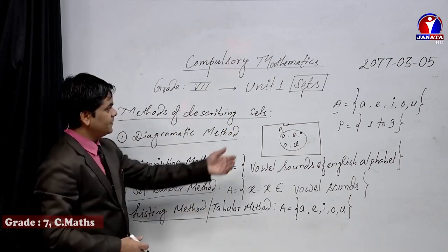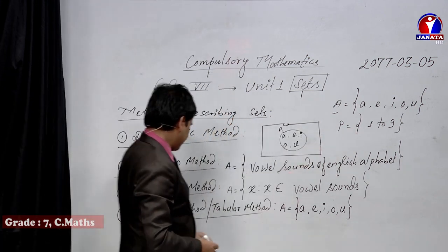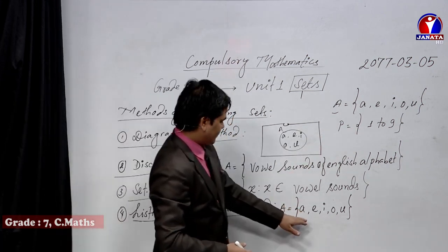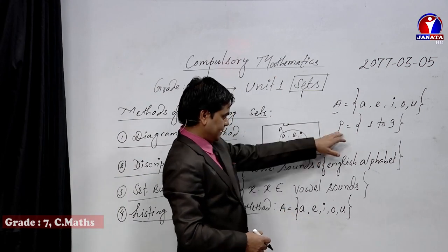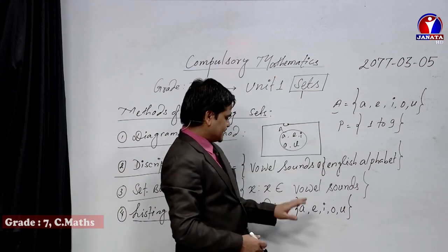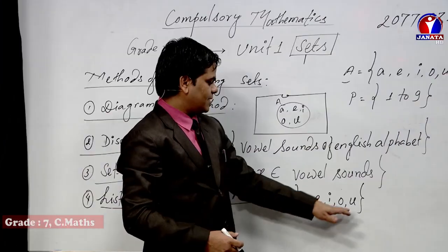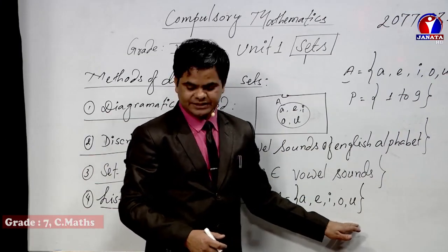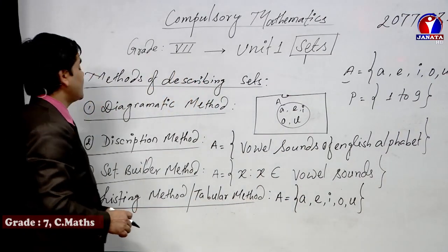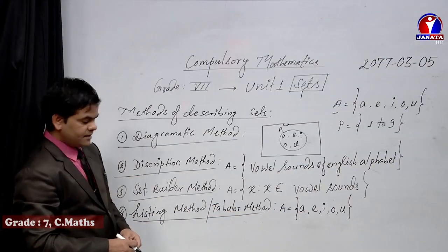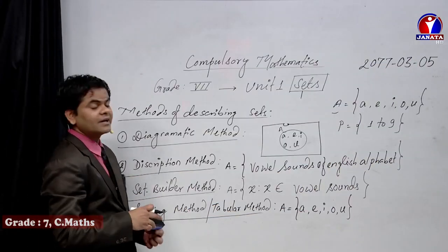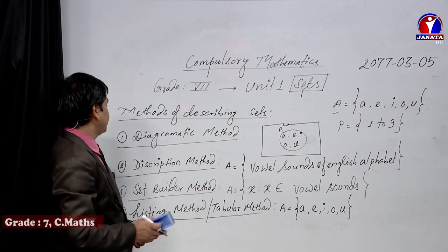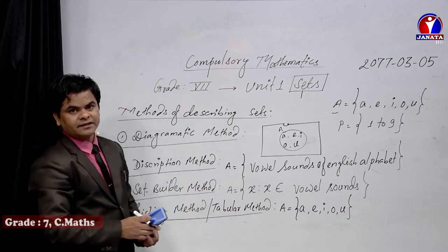In this case, you can mention A equals, or P equals, curly bracket 1, 2, and so on up to 9. So, these are the ways of describing the different information collected inside a set. And now, let us go to another topic.